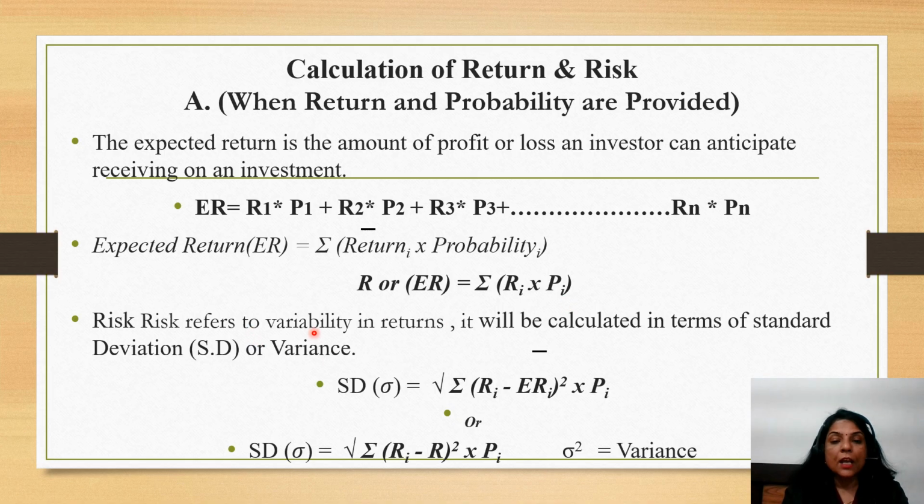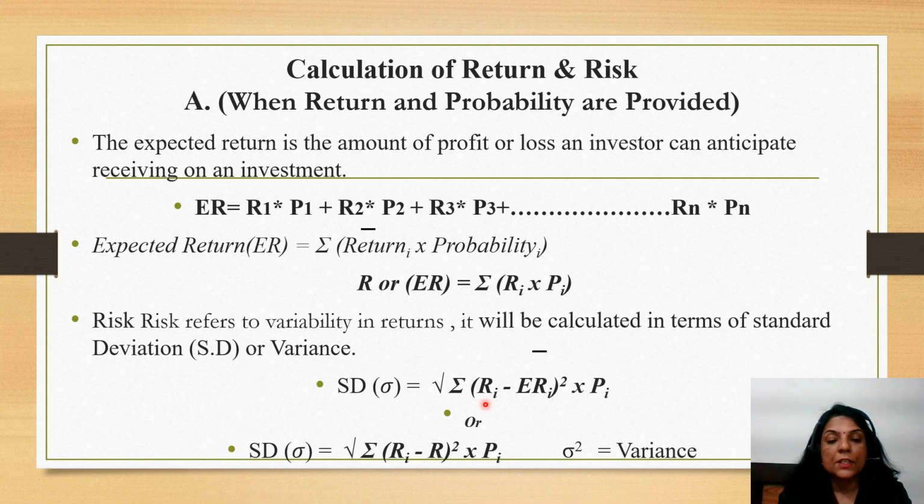And risk: now, return, expected return, what do you mean by risk? Risk is the variability in the return, how much I am expecting and how much I am getting. That variation is known as the risk, and it will be calculated in terms of standard deviation, or it is also known as variance. Variance is nothing but the square of standard deviation. Now, how to calculate this risk in terms of standard deviation?